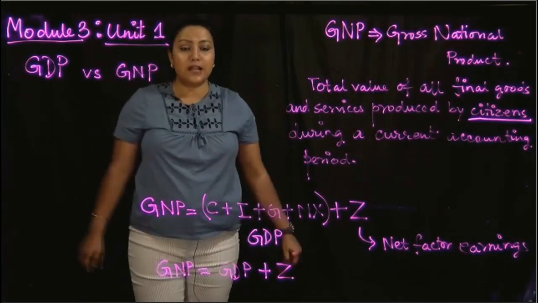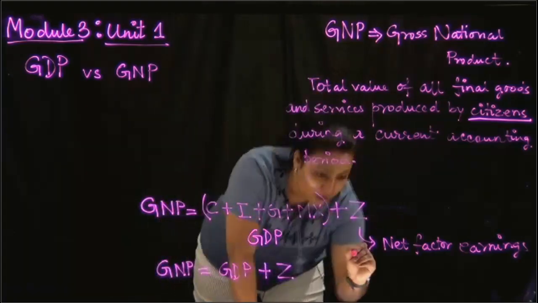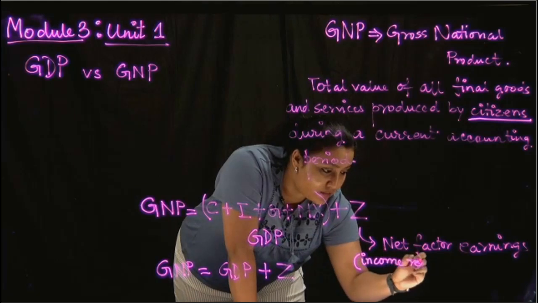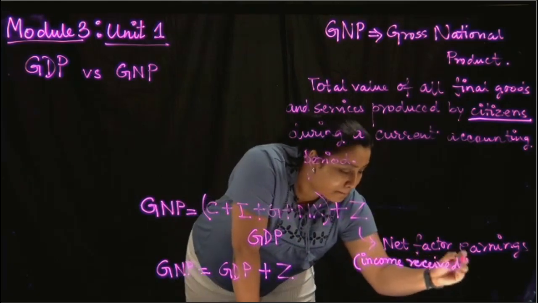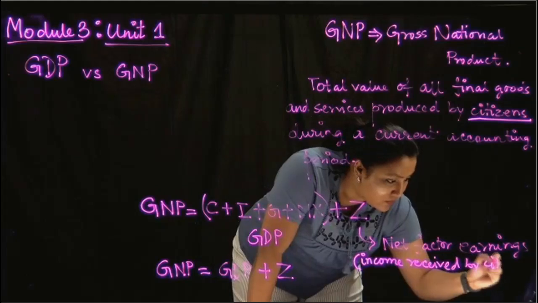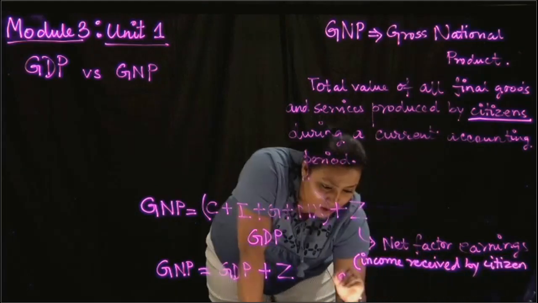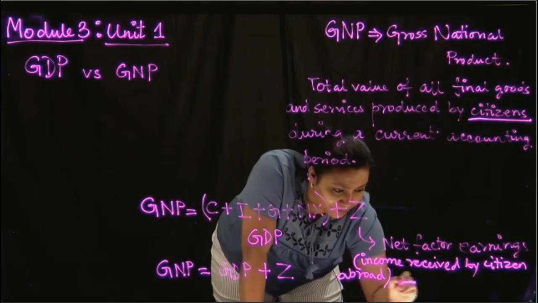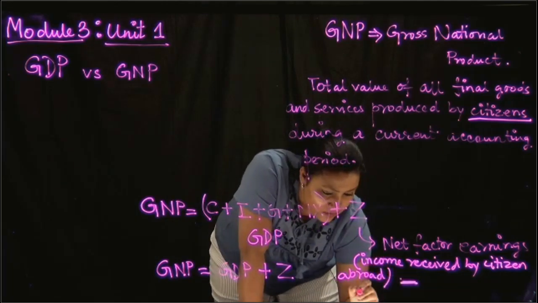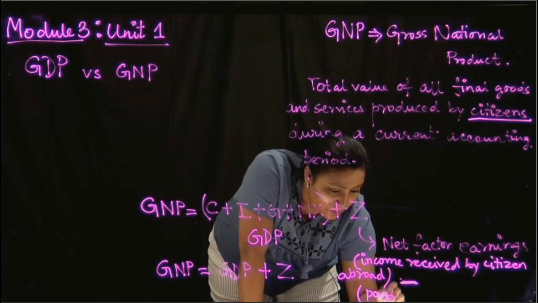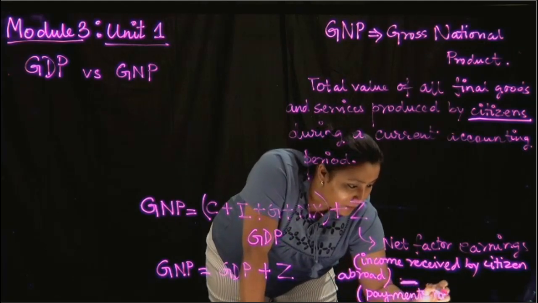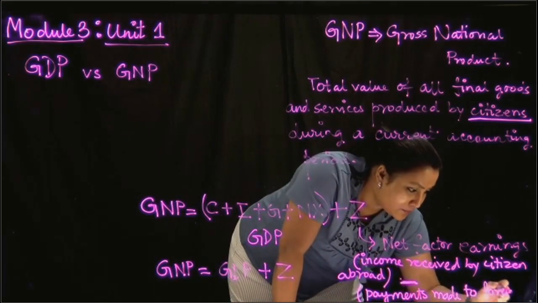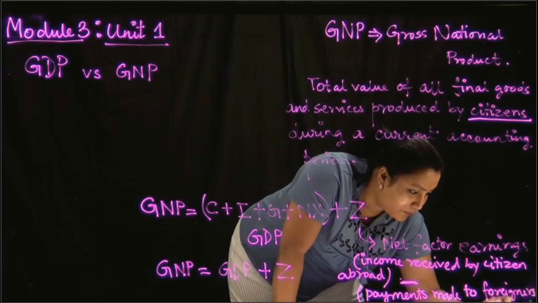Now what is this net factor earnings? The net factor earnings is basically the income received by citizens abroad, minus, and that's important, minus the payments made to foreigners here.